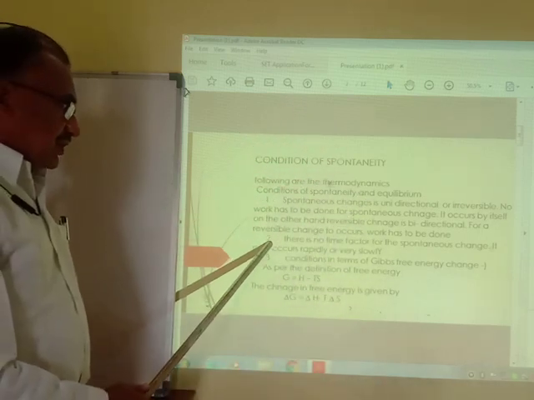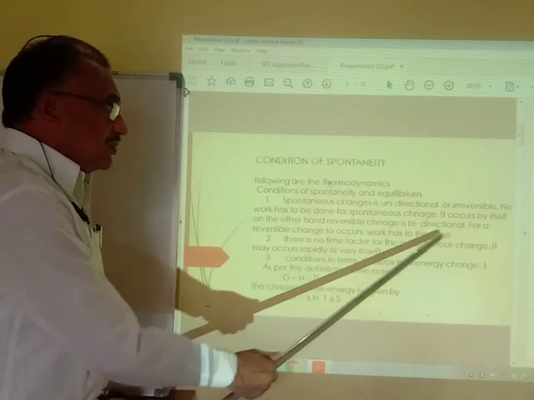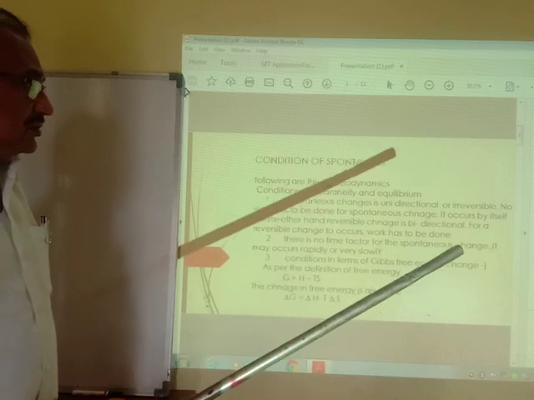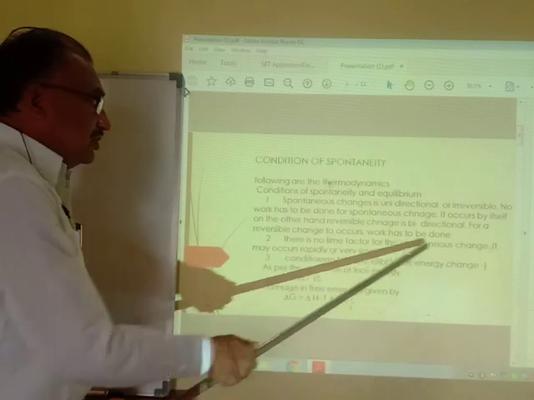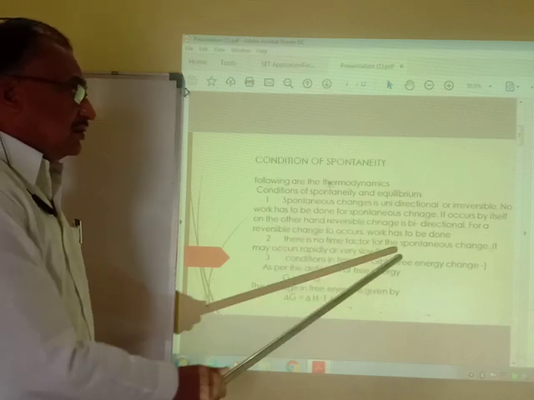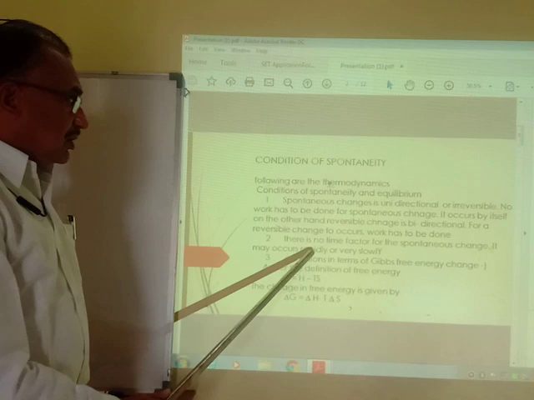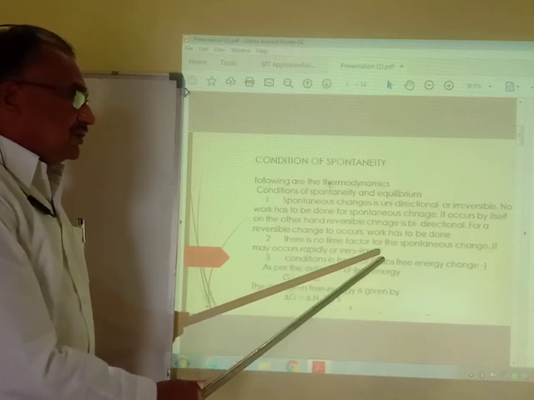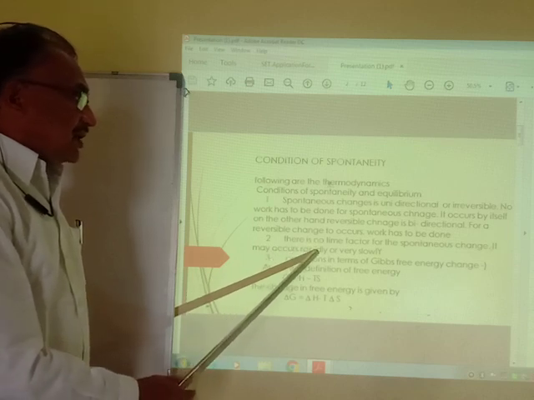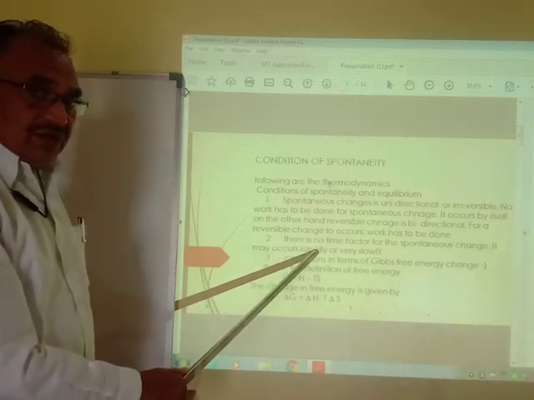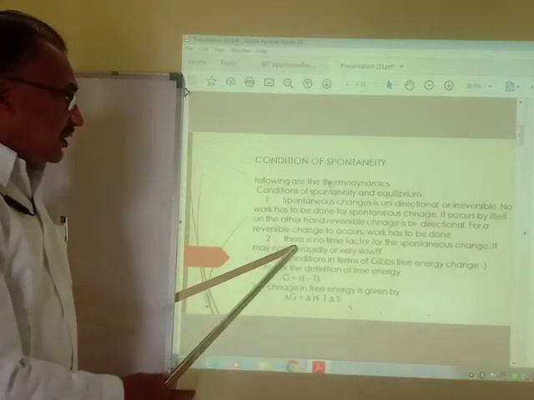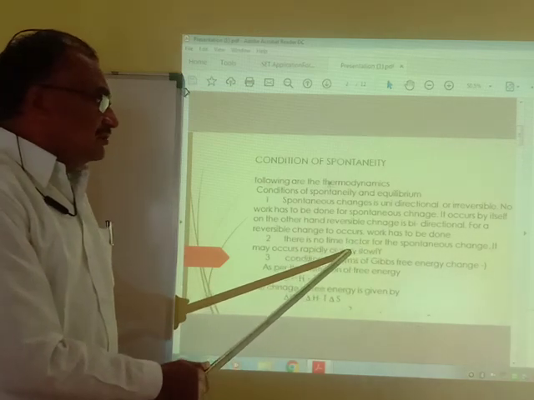The second condition is that there is no time factor for the spontaneous change. Spontaneous change does not depend on the time factor. Time does not affect the spontaneous change. It may occur rapidly or very slowly. Examples of rapid reactions are a tsunami, an earthquake, or lightning in the sky. Examples of slow reactions are radioactive reactions.